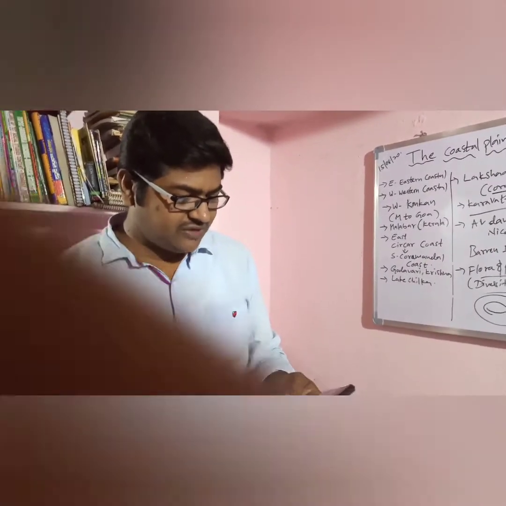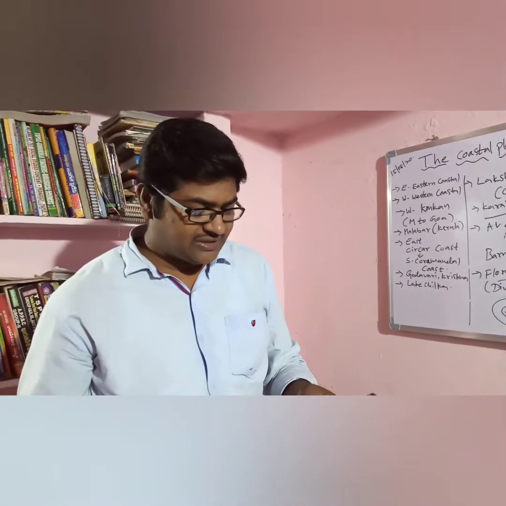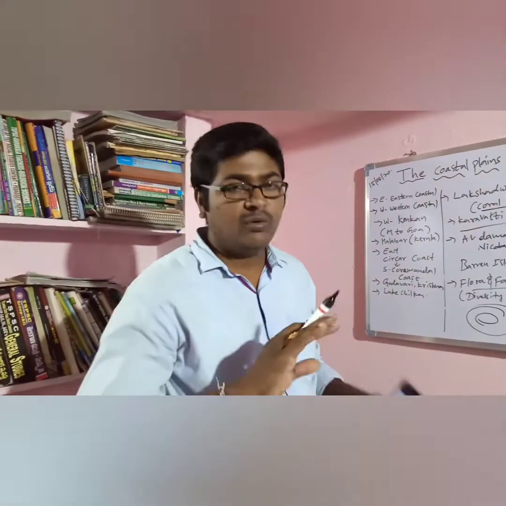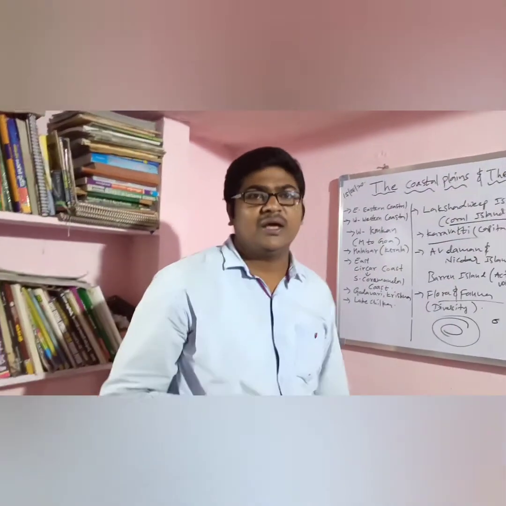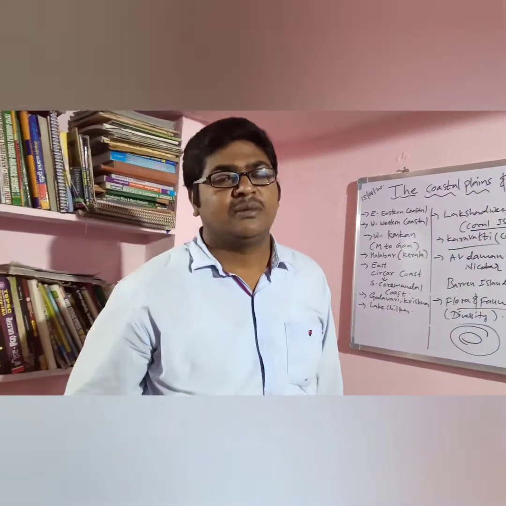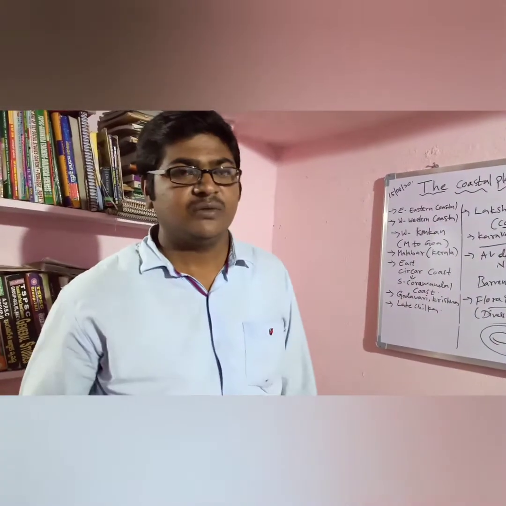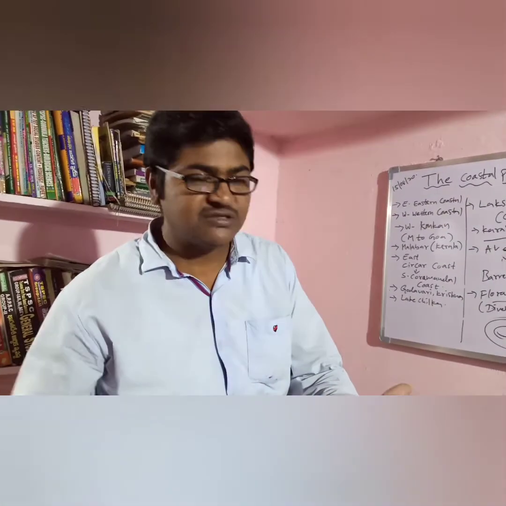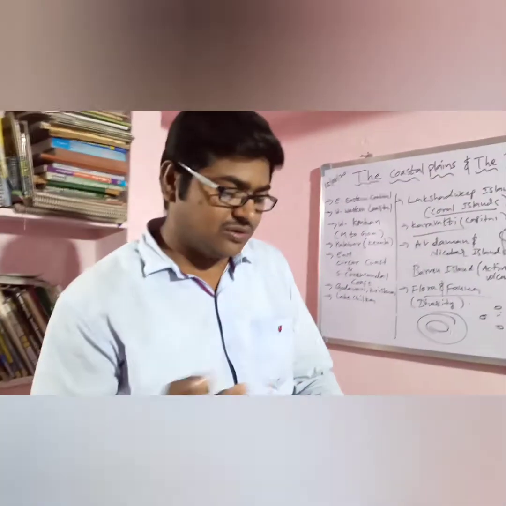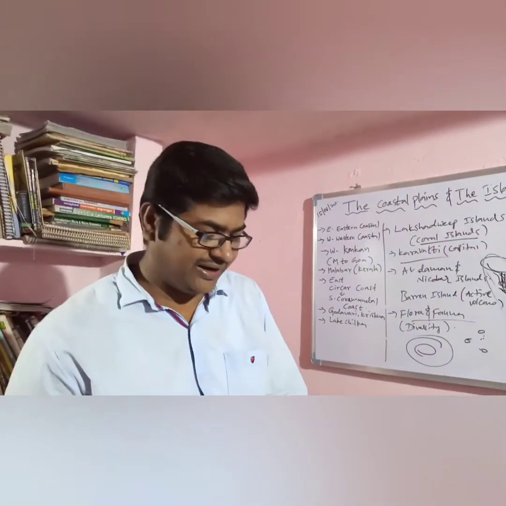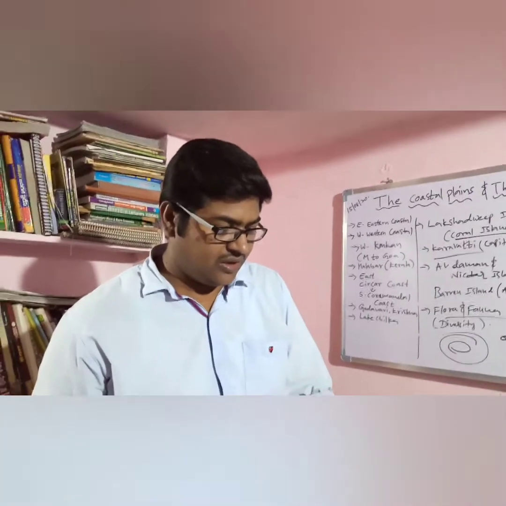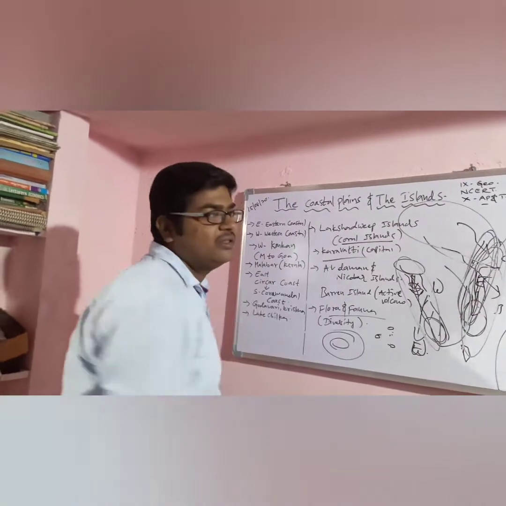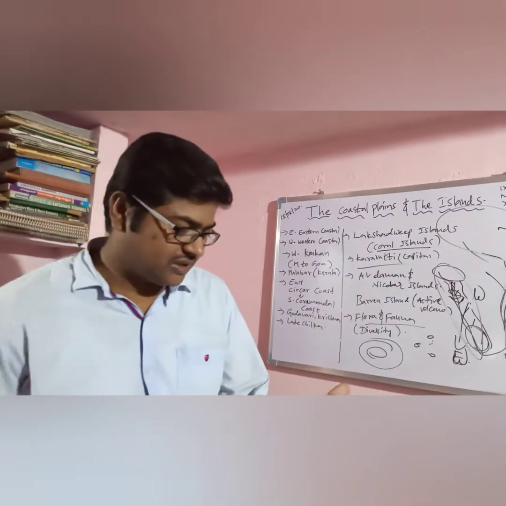Which are the major physiographic divisions in India, and contrast the relief of the Himalayan region with that of the peninsular plateau. The first part asks about all the physiographic divisions: the Himalayas, desert, coastal plains, islands and peninsular plateau. But here the question particularly asks the differences between the Himalayan region and the peninsular plateau. And give an account of the northern plains of India, the complete northern plain topic.